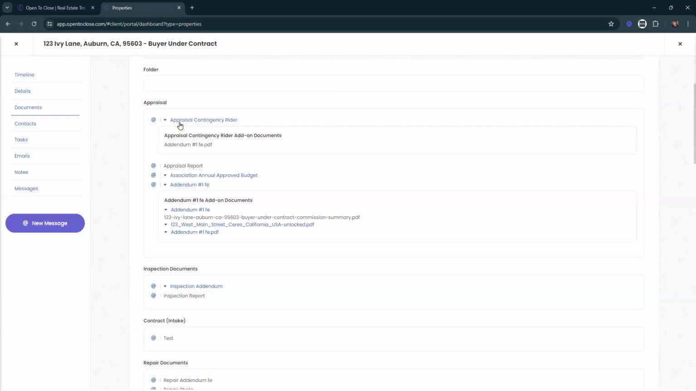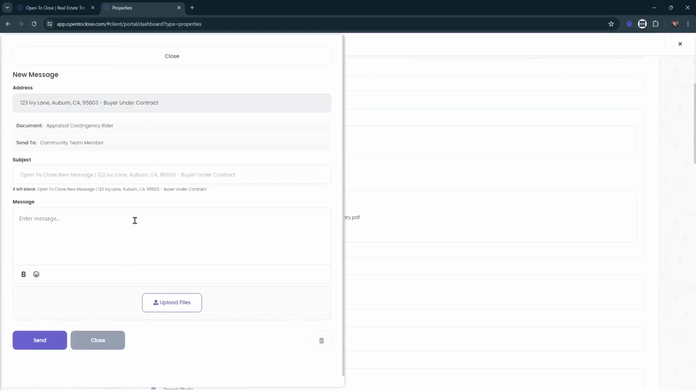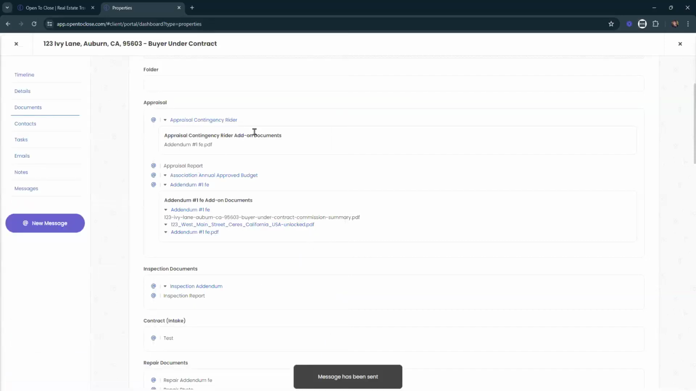So let's say we've got this appraisal contingency writer and I have questions about it. I can click on this little app button and the agent, so let's pretend I'm Justin, Justin can reach out and say, I need an update on if we have sent this over to the appropriate parties. Right? Let's say that's what he's reaching out about. This tool here allows you to message regarding that particular document.